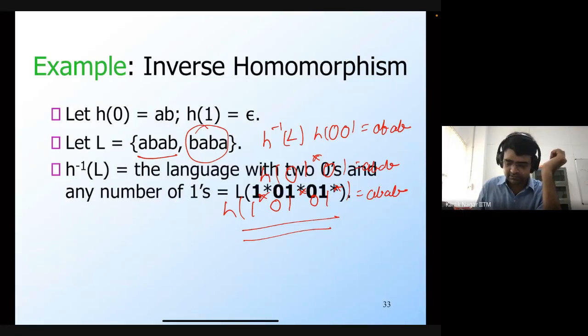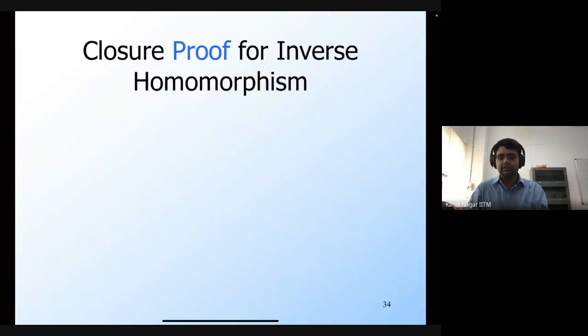So yeah, this is correct, right? So it's 1 star 0 1 star 0 1 star. So note that we have basically collected all possible strings in sigma star in order to calculate this H inverse. Okay, so let's prove that. Let's prove that if you have a regular language, then its inverse homomorphism is also another regular language.